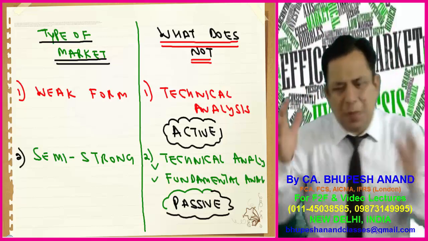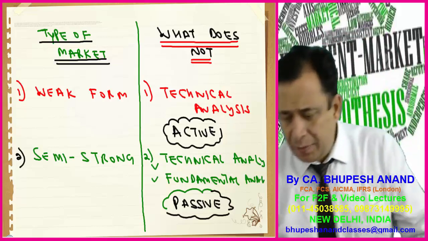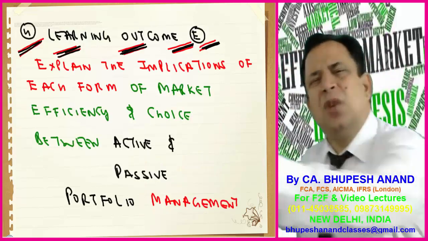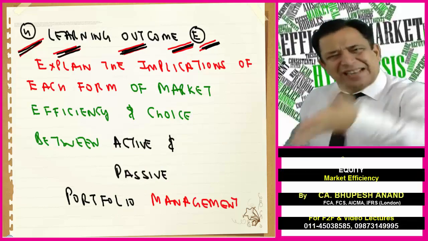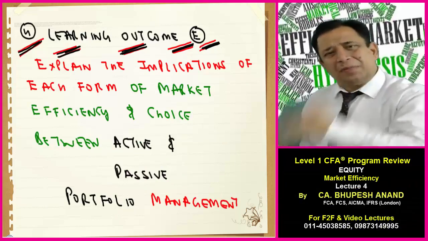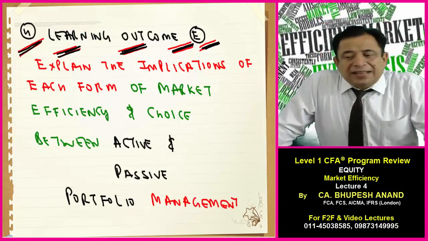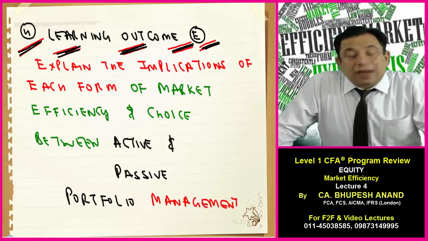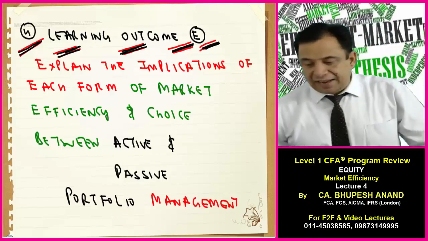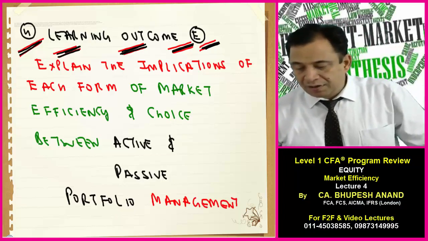Just see to it. Please prepare a table, my dear friends. This table will help you in solving so many questions. Please don't sit idle. Please write this down in your register and prepare a table in the same manner as I have prepared. So learning outcome E: explain the implications of each form of market efficiency and choice between active and passive portfolio management.